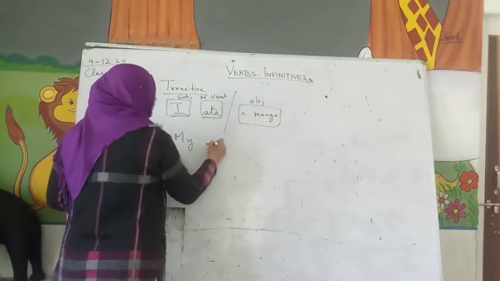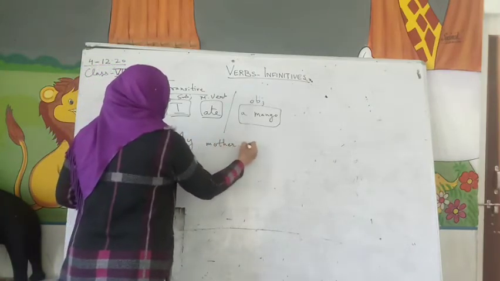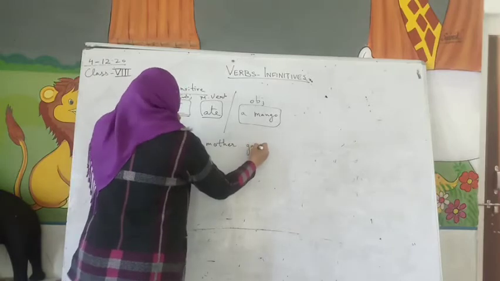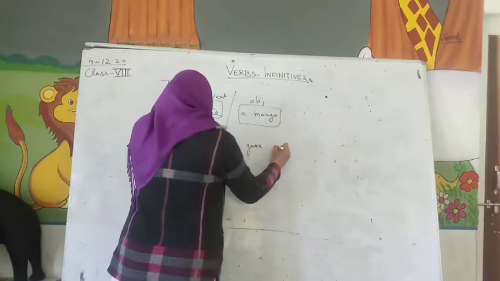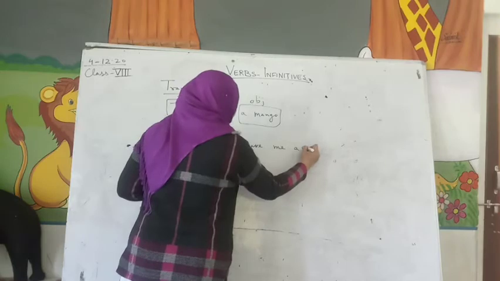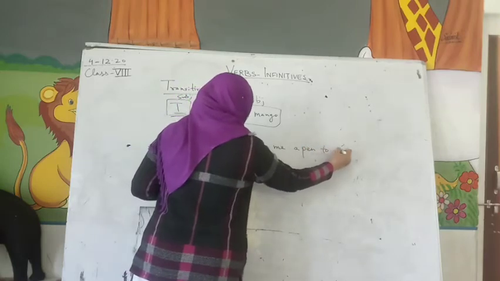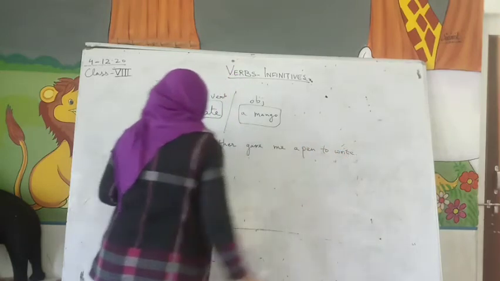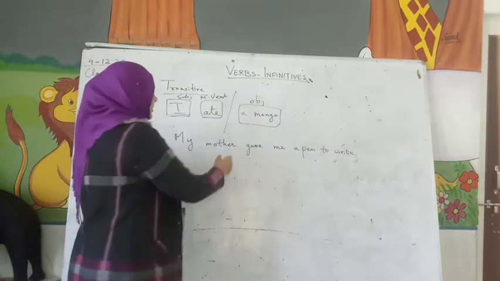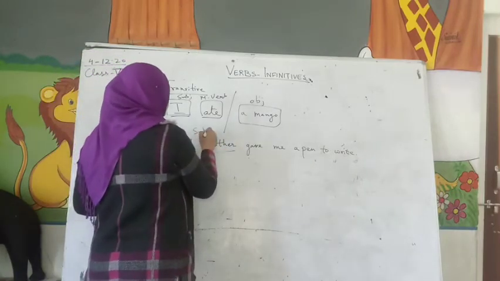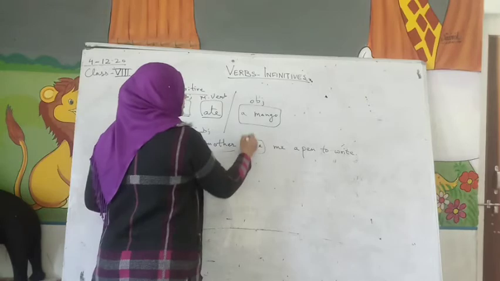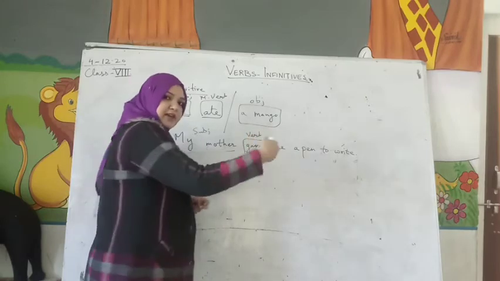My mother gave me a pen to write. Now here, my mother is the subject. Gave is the verb. Yes, she is doing something. Gave, yes.